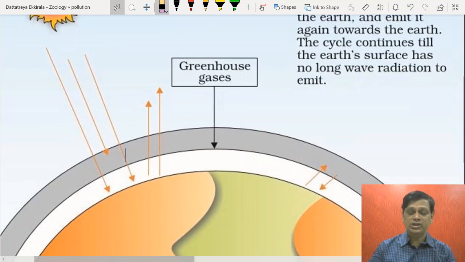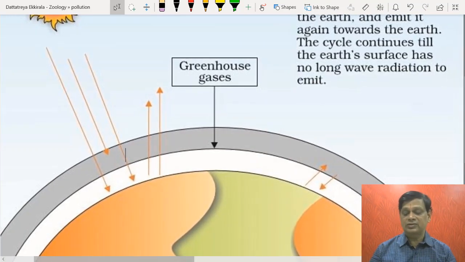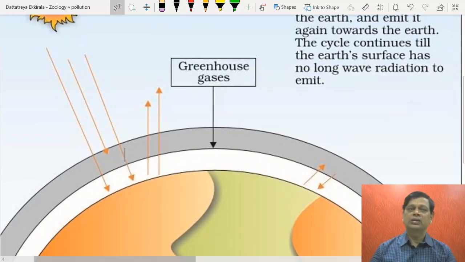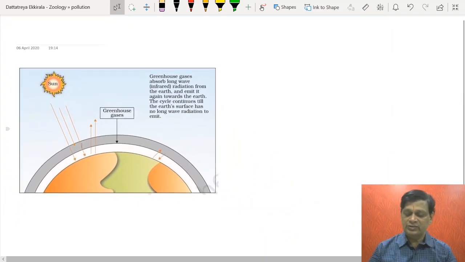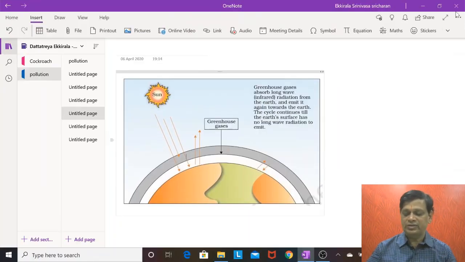Increase in temperature globally. Natural greenhouse effect is also there, and that is useful. Otherwise, earth temperature would have been minus 18 degrees centigrade as against around plus 15. So that's why we say this is the man-made greenhouse effect or global warming.